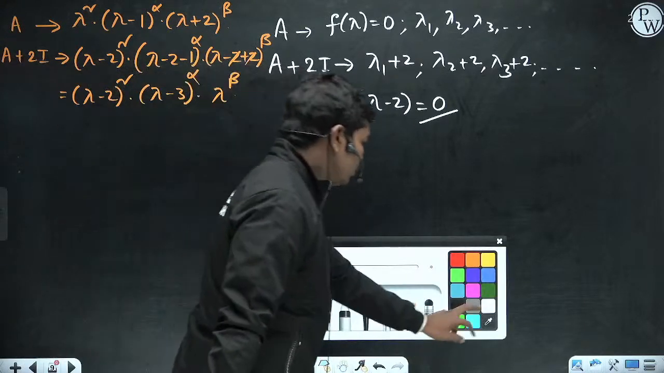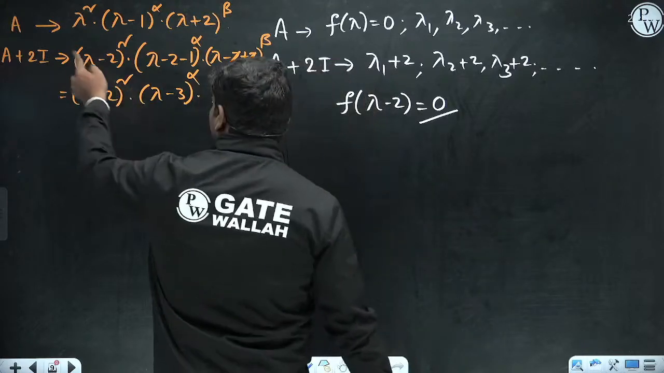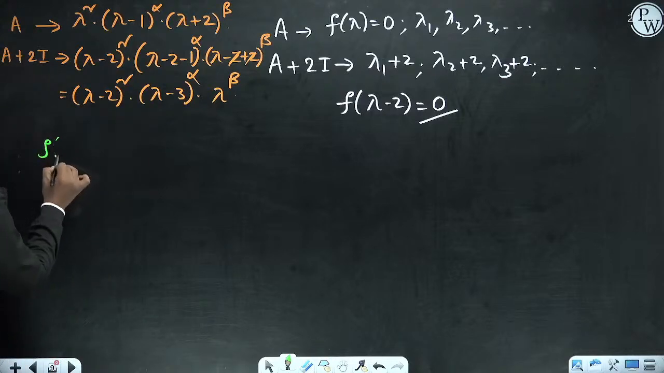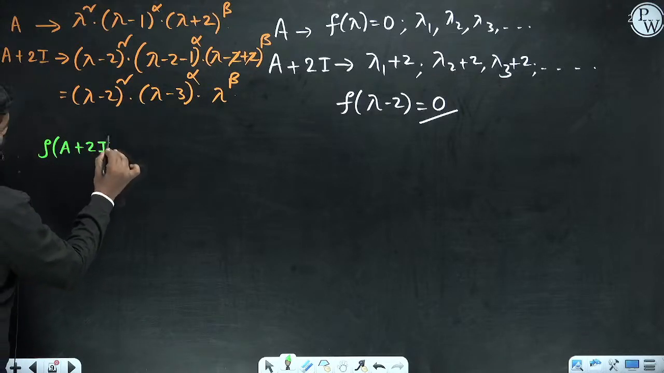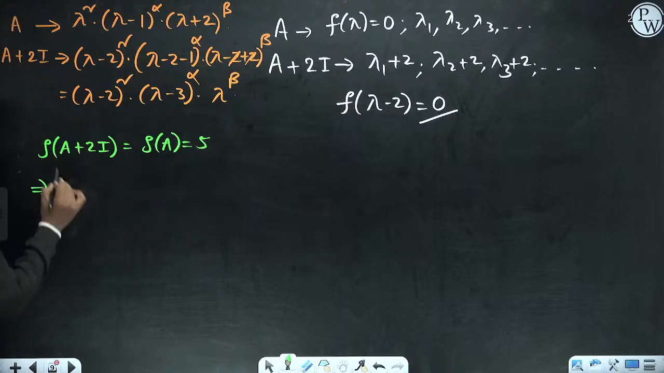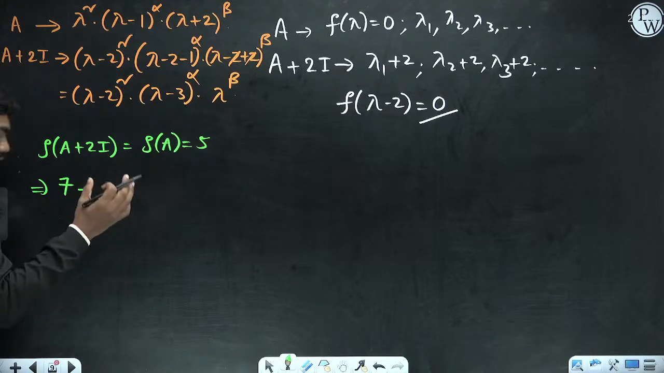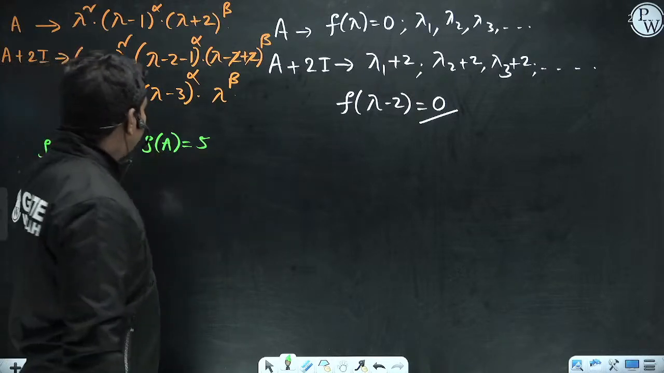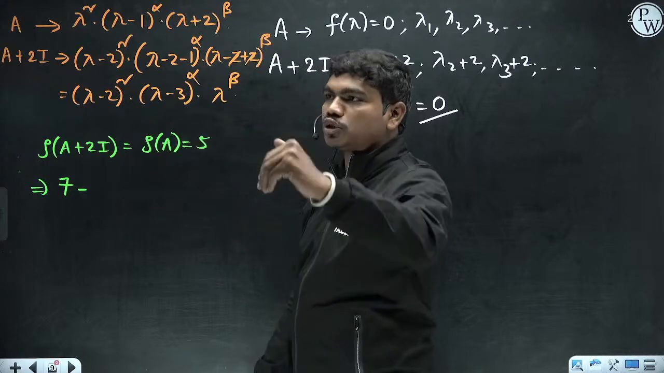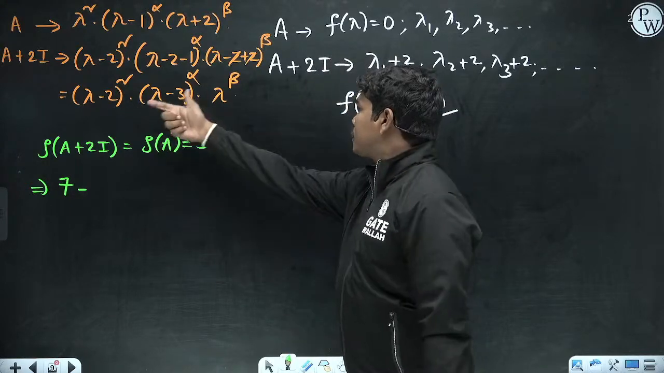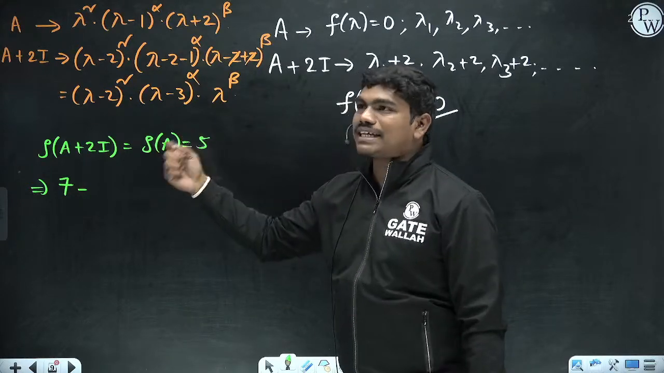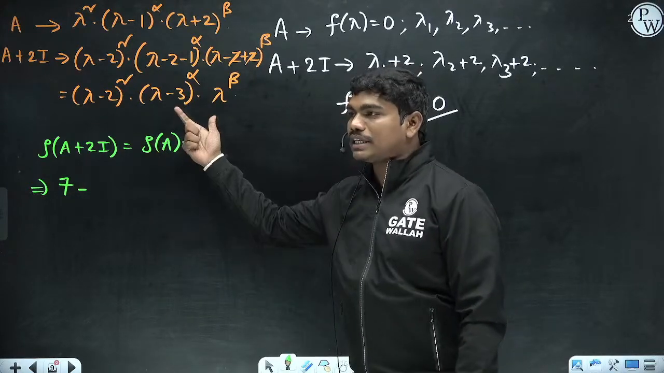Now if this is the characteristic equation of A plus 2I, then try to understand this. Rank of A plus 2I is nothing but 7 minus the algebraic multiplicity of 0. Look, if you equate this equation to 0, how many times will you get lambda equal to 0 as a root of this equation? Please tell me, how many times do you get lambda equal to 0 as an eigenvalue, as a root of this equation basically?